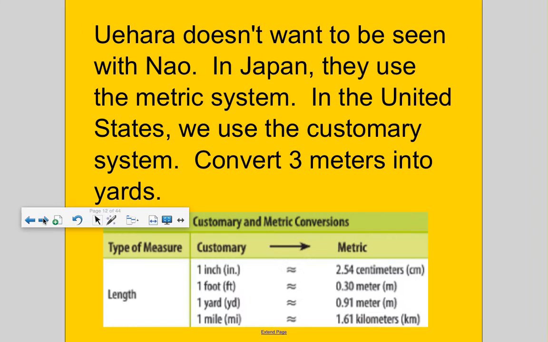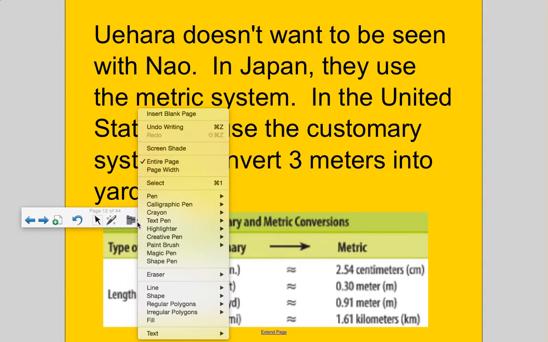So, the guy is Uehara. He doesn't want to be seen with Nao, the girl, because he's embarrassed by her. In Japan, they use the metric system, while in the United States, we use the customary system. Can you convert 3 meters into yards?